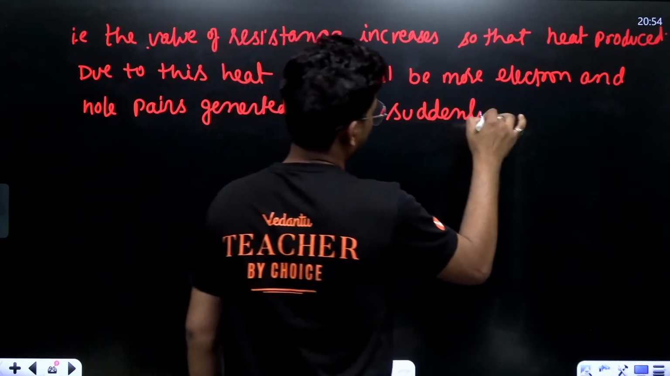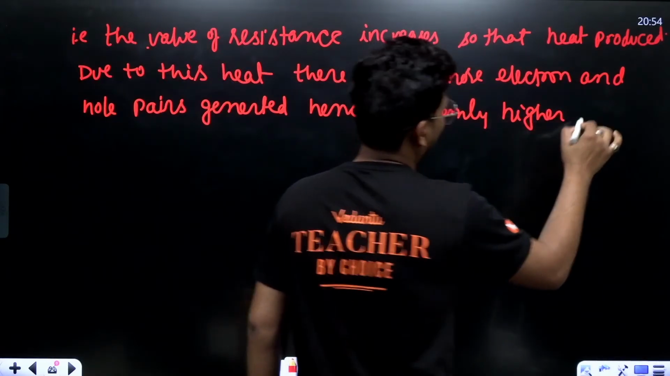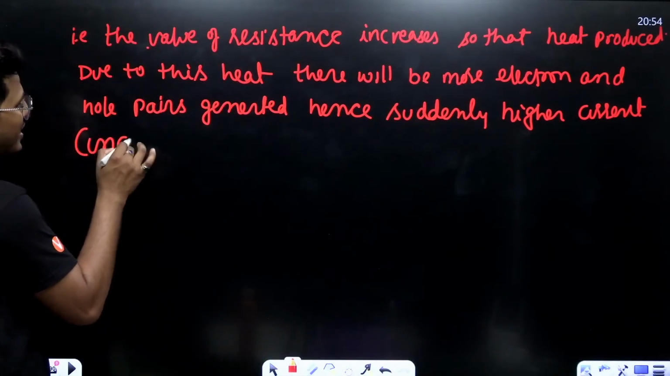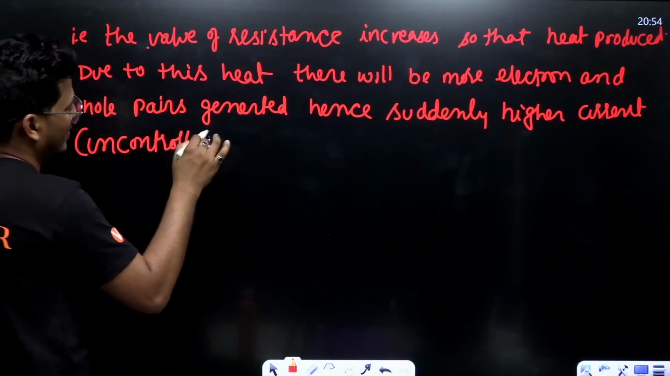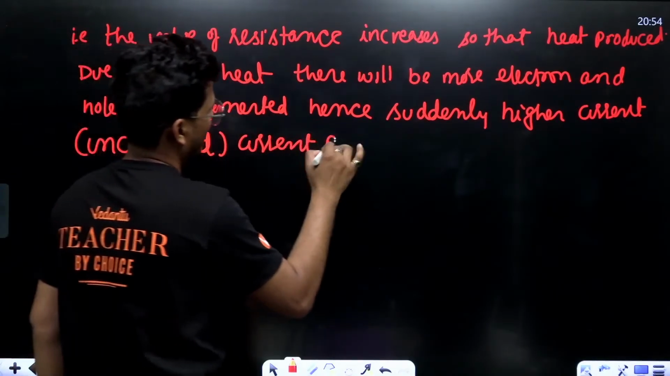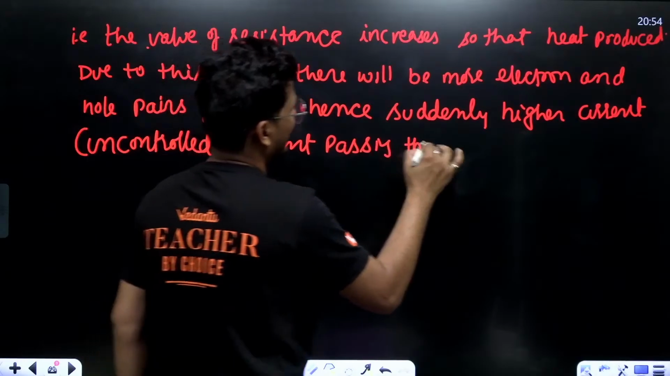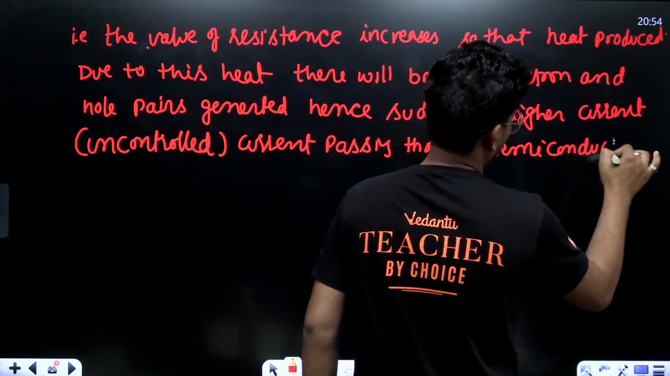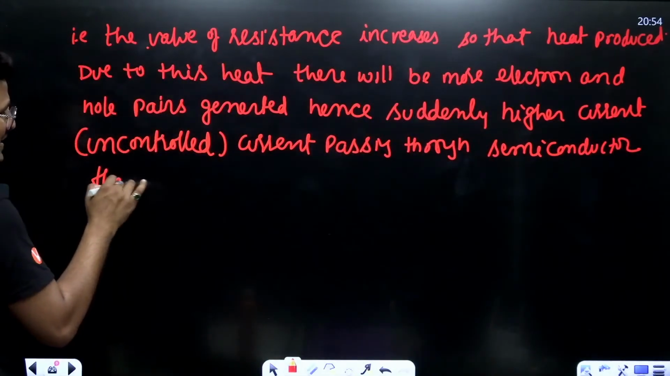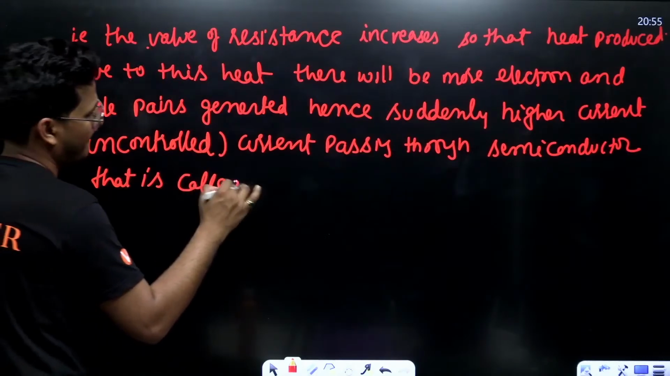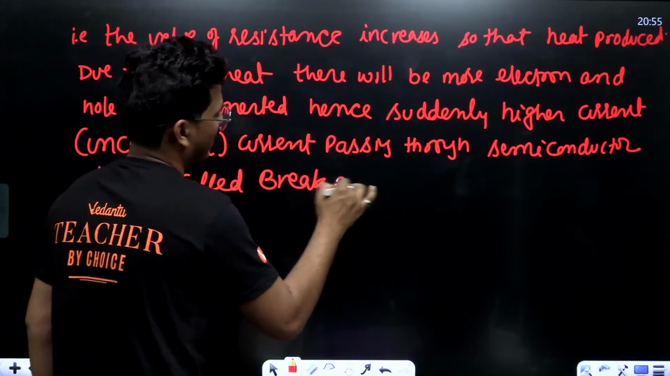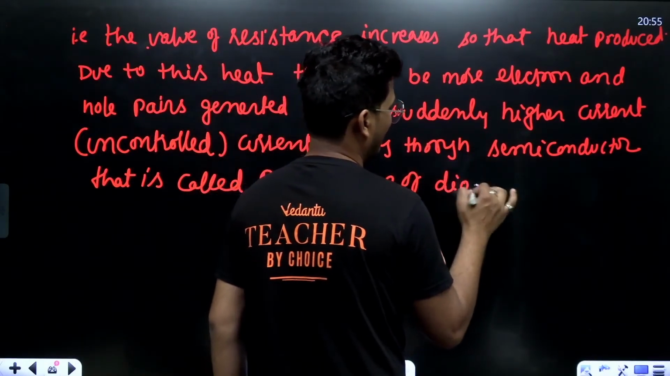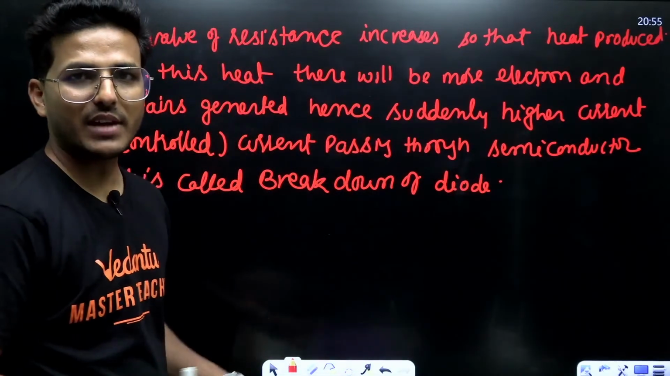suddenly higher current, that means uncontrolled current, passes through the semiconductor. That is called breakdown of diode. That is called breakdown of diode. That means the diode will burn out.